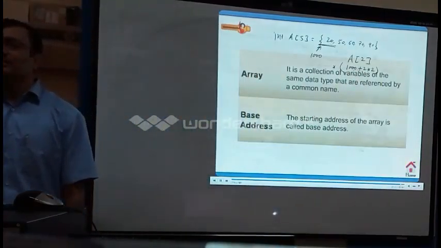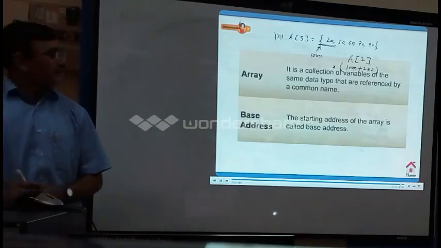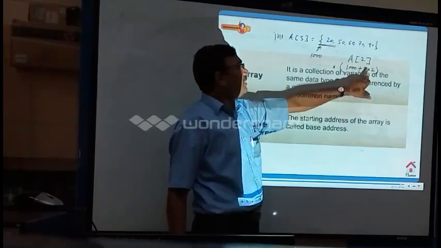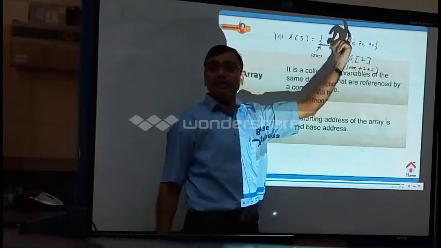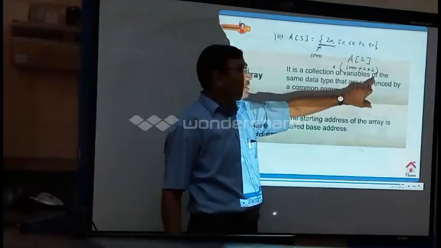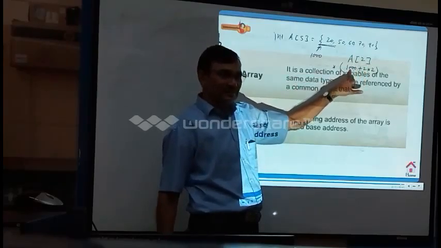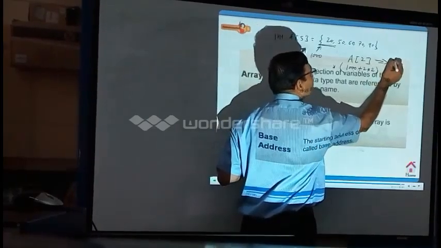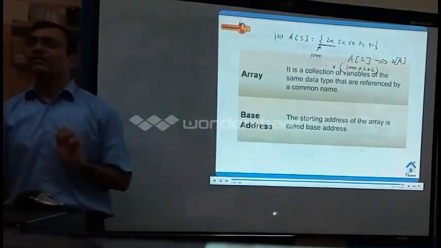Value stored, right? Okay, let's write it afterward. What is the value of this? 1000 plus 2, where A is the base address, plus this 2 is the index, and the size of every location is 2 bytes. So I am multiplying 2 by the index and adding it to the base. So if that is the case, I may write like this also, 2[A]. Is it wrong? If I want to display the